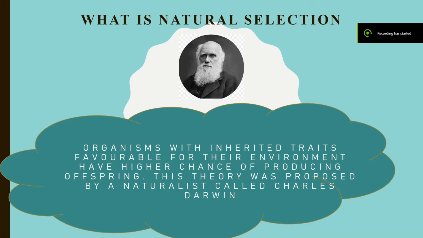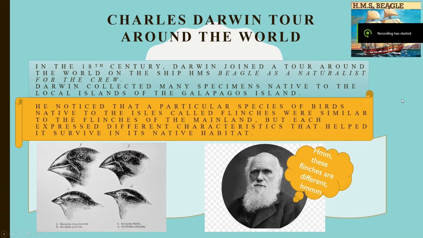What is natural selection? Natural selection is a theory that proposes organisms with inherited traits favorable for their environment have a higher chance of producing offspring. This theory was proposed by a naturalist called Charles Darwin. Now, some of you might be wondering, how on earth did Charles Darwin come up with such a radical theory